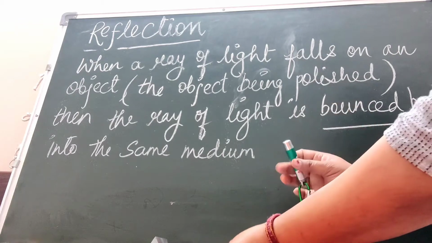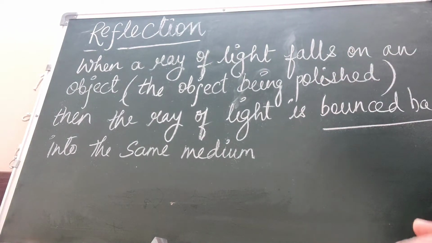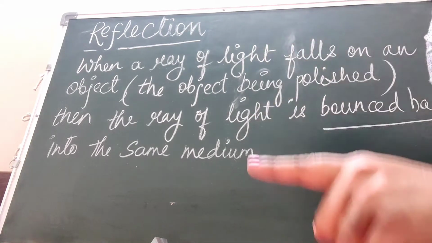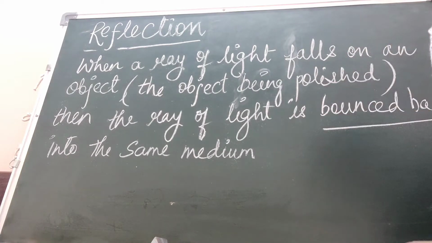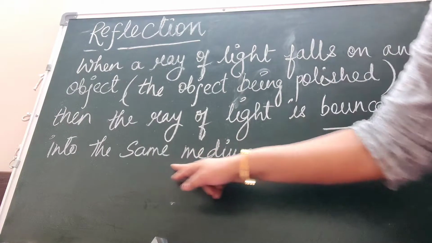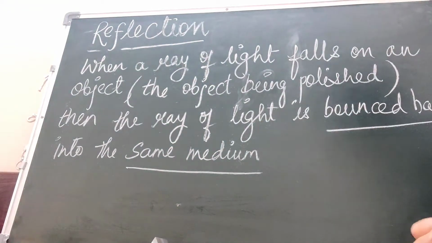When we do this experiment in a dark room, it is a very clear-cut experiment which is easily seen. So what you have to understand is the bouncing back of light rays on striking a polished surface into the same medium. Don't forget to mention this: into the same medium.